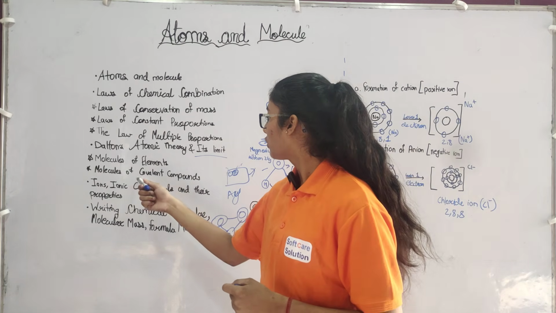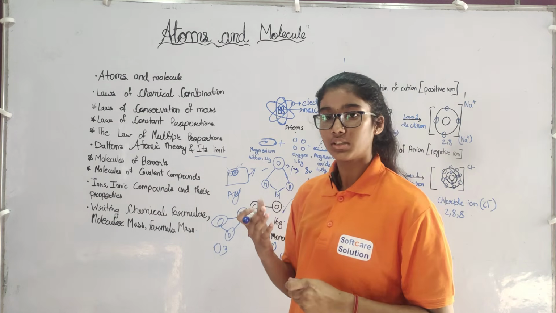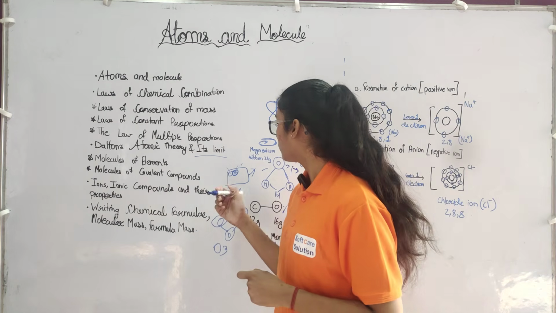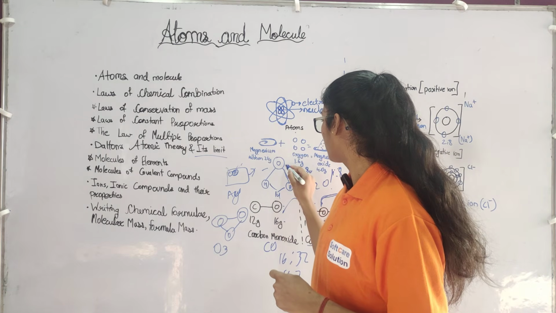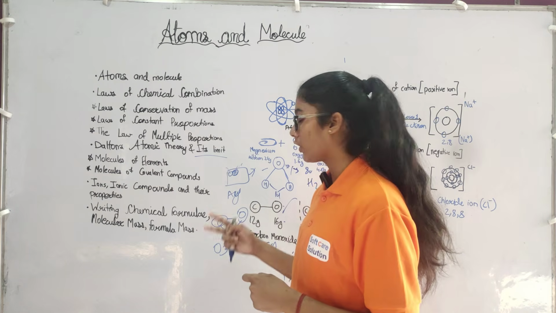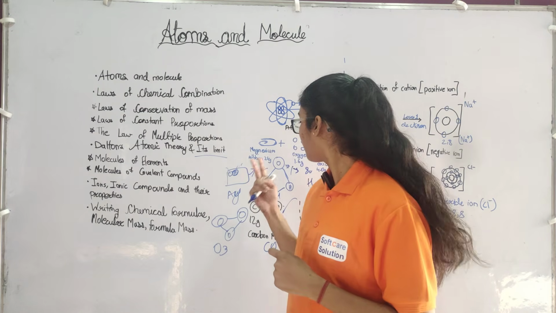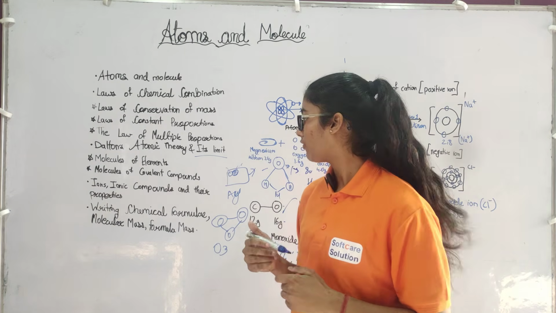The second is molecules of covalent compounds. For example, oxygen is 1 and hydrogen is 2. This is made up of two different types of atoms, and the other is made up of only one type of atom.